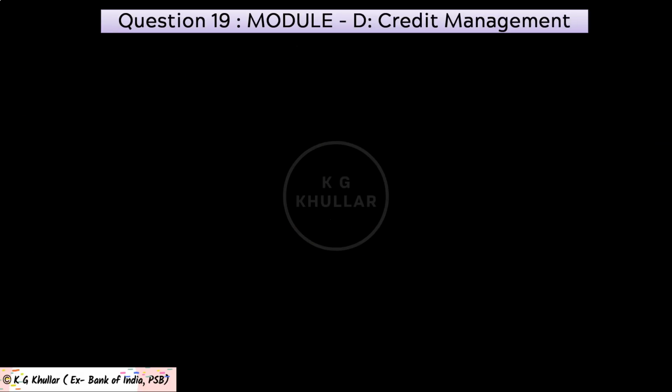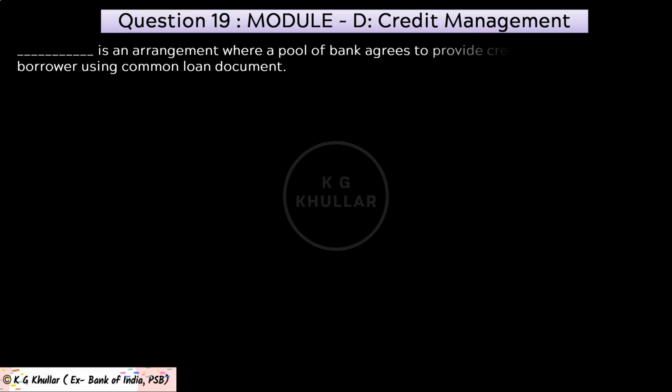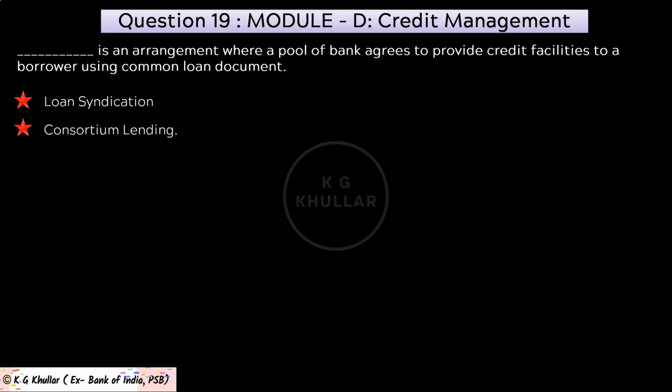Now friends, the next question of our mock test is from module D. And the question is, dash is an arrangement where a pool of banks agrees to provide credit facilities to a borrower using a common loan document. The first option is loan syndication. Second option is consortium lending. Third option is group lending. And last option D is bridge lending. Now friends, the correct answer for the given question is loan syndication.